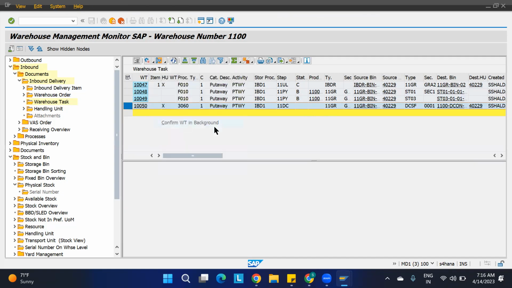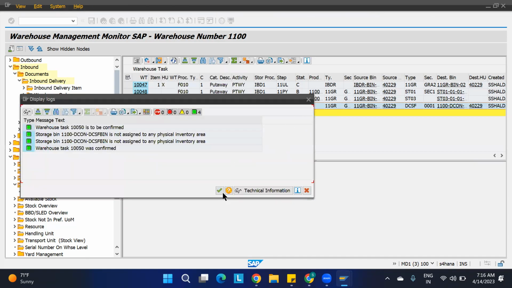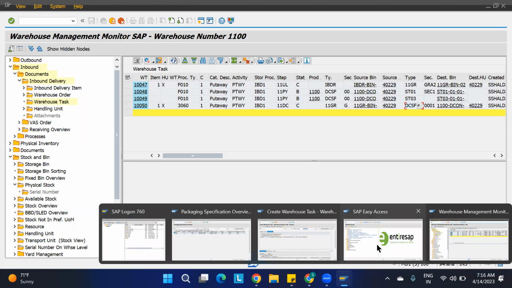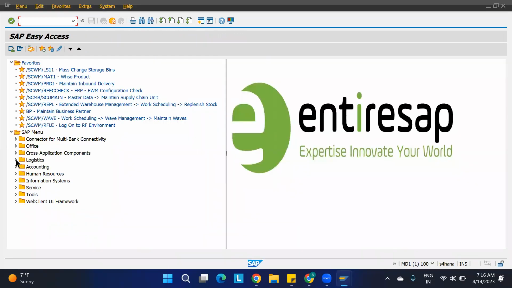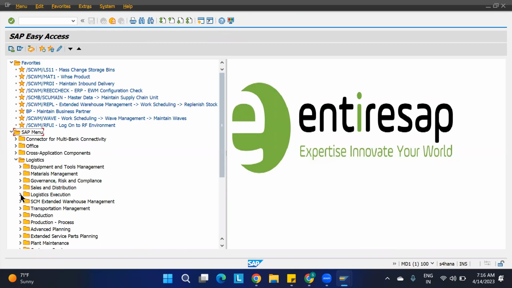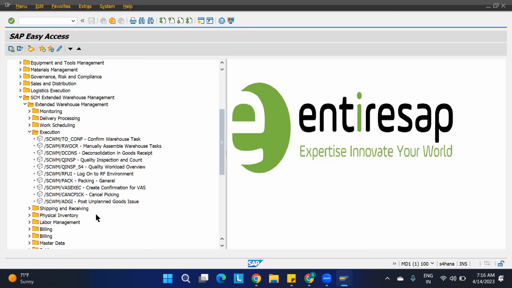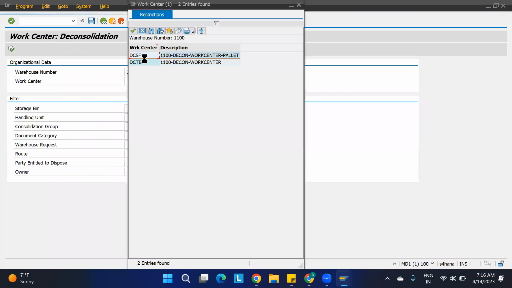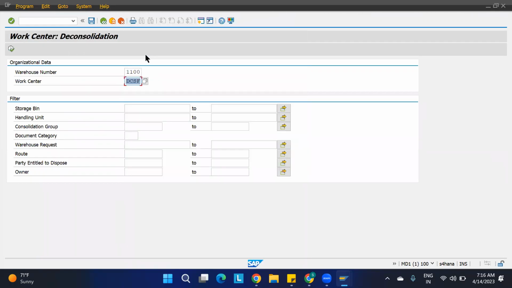Okay. Main thing we need to check about the VAS now. All these things you have seen yesterday only. So now it is in the deconsolidation station, DCSF. So we have to go to the deconsolidation station here. Go to the logistics, SCM, EWM, Extended Warehouse Management. Go to the execution. Under that, go to the deconsolidation. Okay, here just take your DCSF work center. We have 2, right? So the palette is there, means it should come to the shop floor. That is why it came here. Just execute.